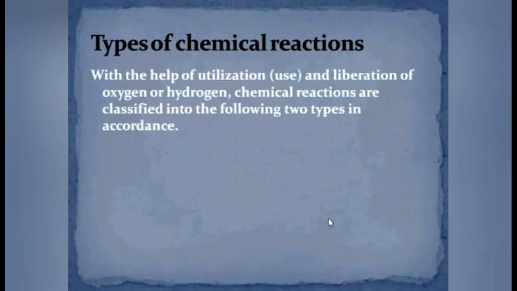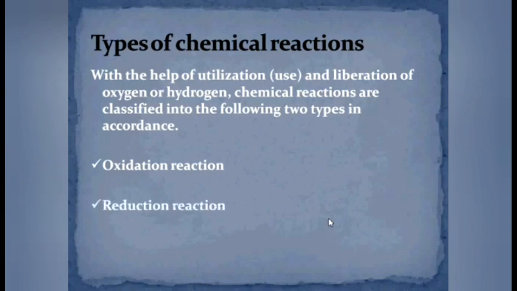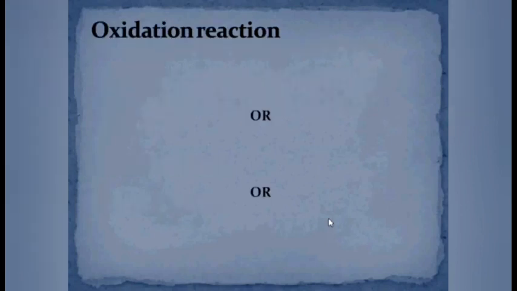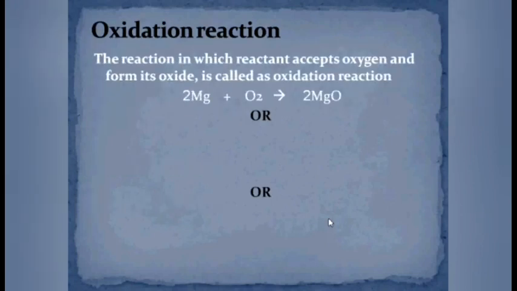Now, we will go to third criteria, which involves utilization or liberation of oxygen or hydrogen. And based on this, the chemical reactions are again classified into two groups. The first one is oxidation reaction and second one is reduction reaction. Let's try to understand the first one, oxidation reaction.